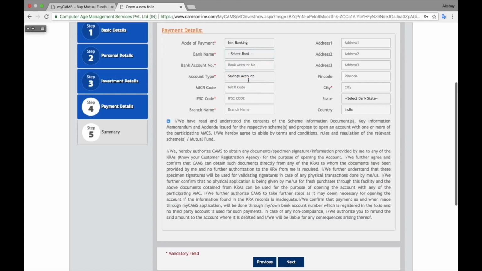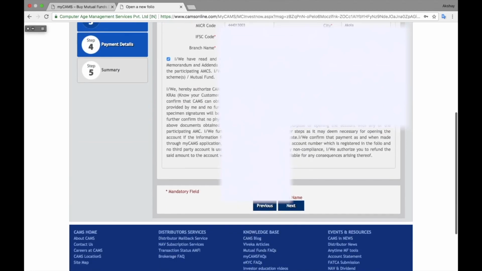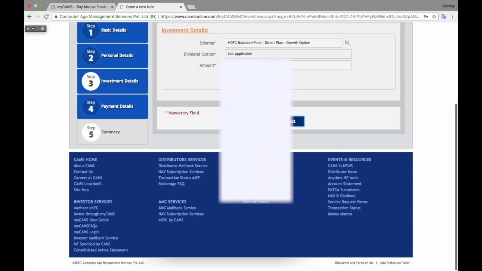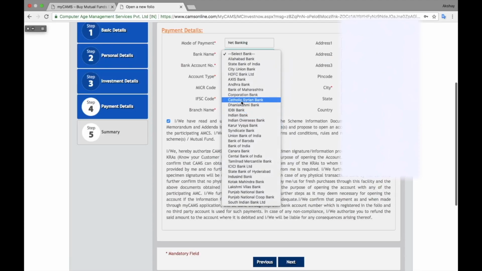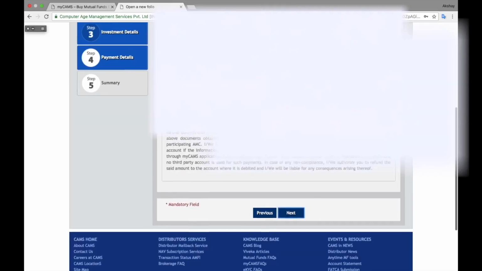But you can see most of the time this website gives some problem here. So you have to click on next and previous, next and previous, the blue button at the bottom of this page, and you have to select payment mode as net banking and then normal. Then it will show all the bank names. Otherwise sometimes it gives some problem when the server is slow or something.